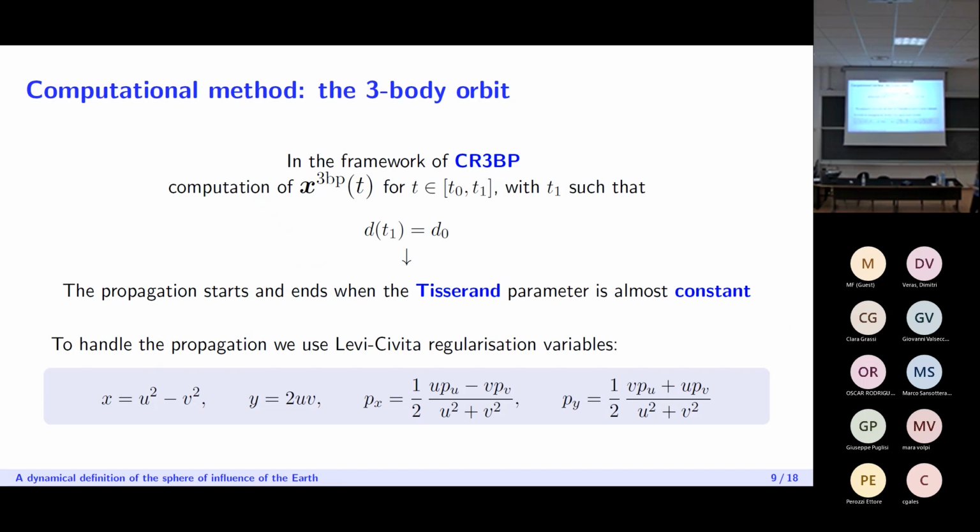So for each initial condition, we then computed the free-body orbit using the circular restricted three-body propagation, and we went from a time t0, initial time, to a final time t1, which is defined as the time when the distance between the Earth and the asteroid becomes again the value d0 from which we started. And this was because, again, we also wanted the propagation to end when the Tisserand parameter is almost constant. Because the distance between the asteroid and the Earth can become quite small during propagation, we also use the Levi-Civita regularized variables to handle the propagation.